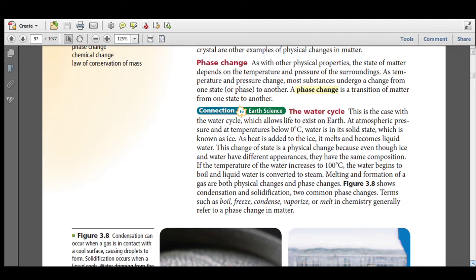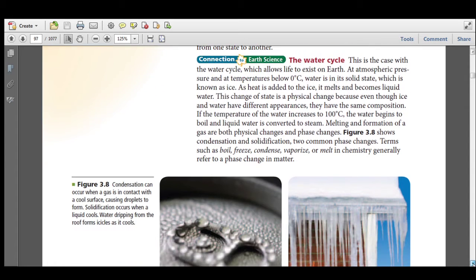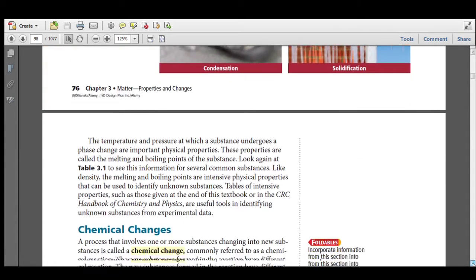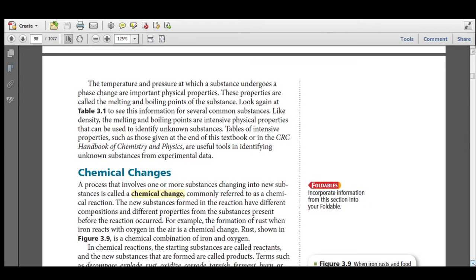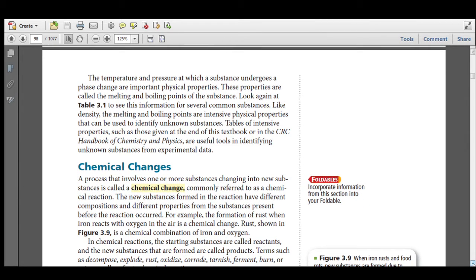Condensation and solidification are two common phase changes of water. Terms such as boil, freeze, condense, vaporize, or melt in chemistry generally refer to a phase change in matter. The temperature and pressure at which a substance undergoes a phase change are important physical properties. These properties are called the melting and boiling points of the substance.